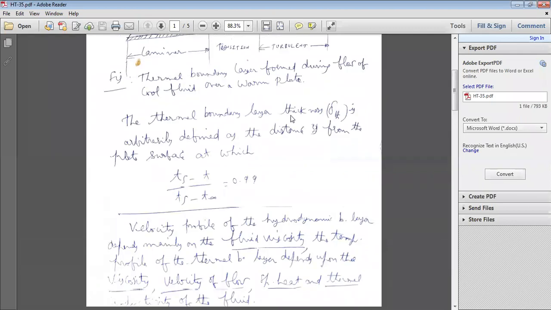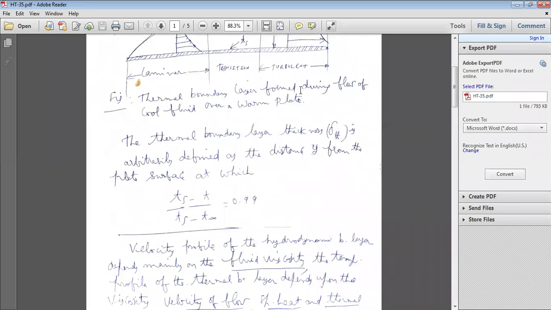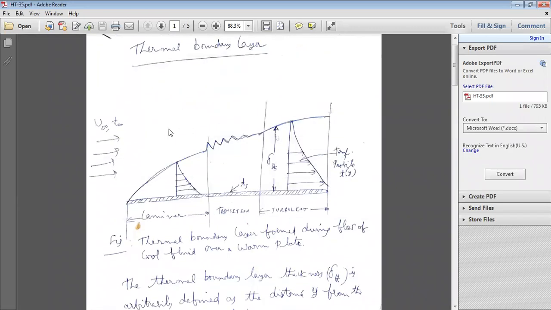The velocity profile in the hydrodynamic boundary layer depends mainly upon the viscosity of the fluid.